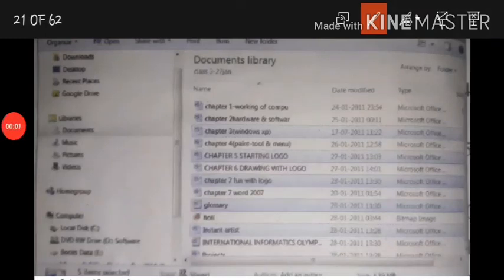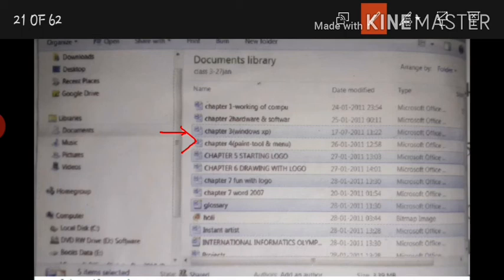Now, steps for non-contiguous selection of files. First, select the first entry, meaning the first file which you want to select. It does not have to be the topmost. It may be in a random way. Whichever you want, you can select it.